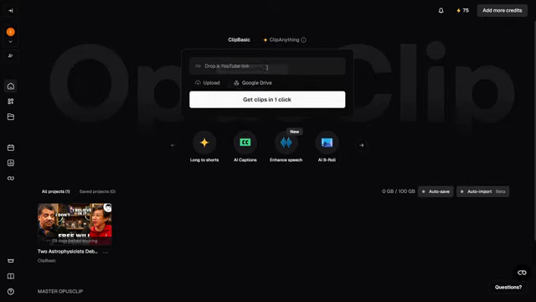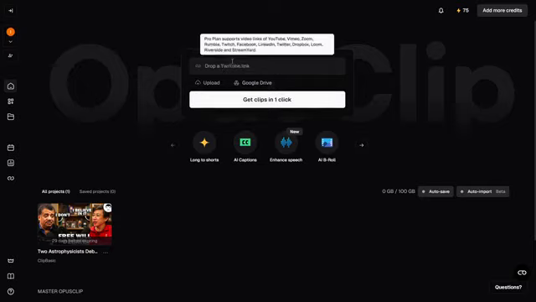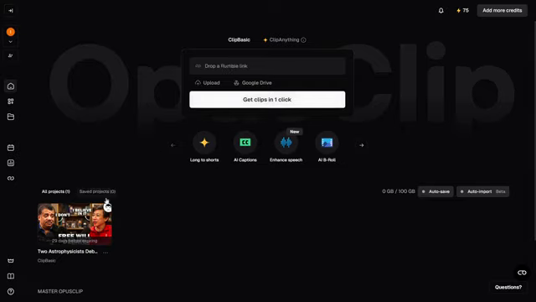Now, after you have a video, you want to click Get Clips in one click. What this will do is it will start, and the AI will take like 3 to 5 minutes at max, and the video that you put in here is going to get clipped into a bunch of different clips. Let me show you what I mean. Under my projects, I have an example down here. It's just a random podcast. I pasted the link in here within 5 seconds, pressed this button, and now I have this result.